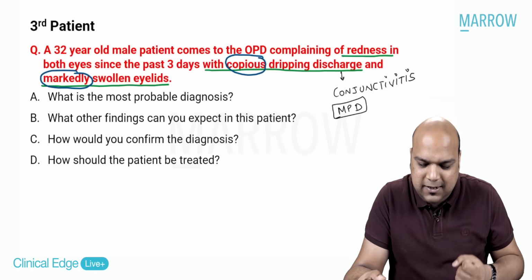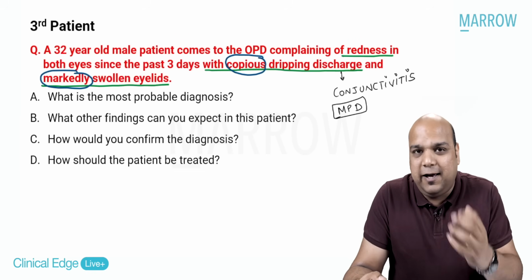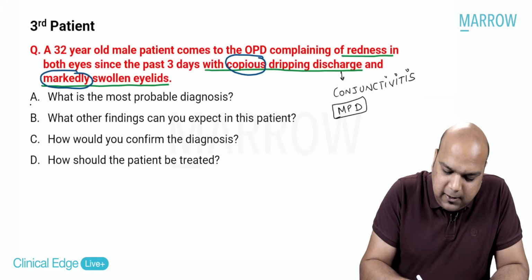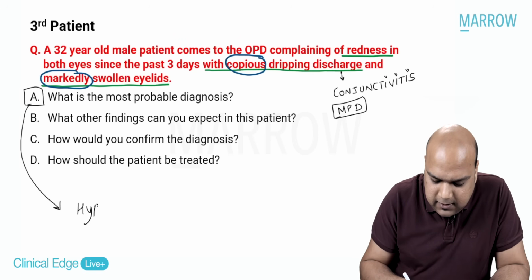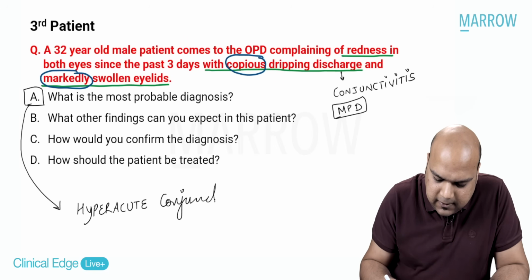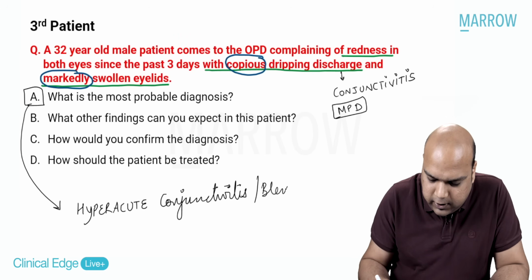So if I'm thinking about conjunctivitis which is severe, what am I more likely to answer? It's an acute condition, hyperacute conjunctivitis, also known as blennorrhea.